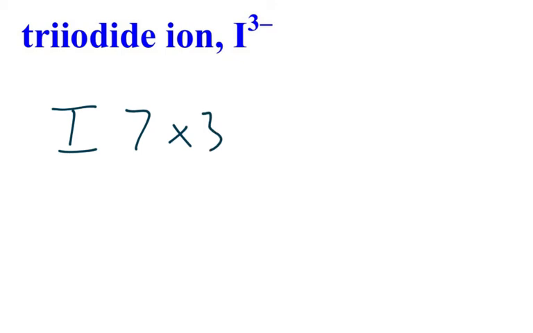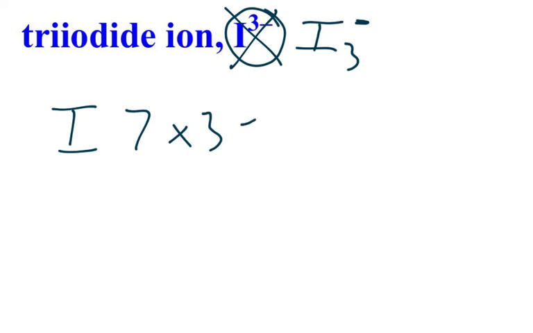You know what? I just noticed that we have a typo here. Hang on one second. So let's fix this. This is a mistake. It should be I3 with a negative here. So that was written incorrectly. It should be I3 negative 1. And so let's fix that here right off the bat.